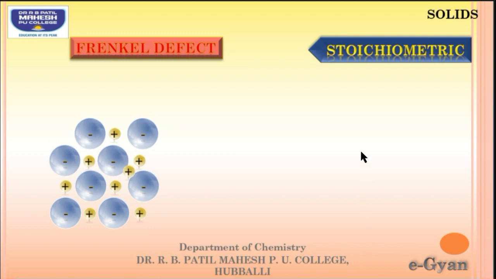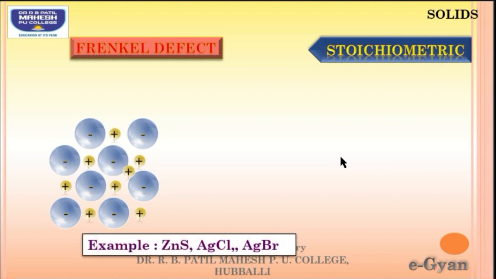The examples for Frenkel defect are zinc sulphide, AgCl, silver chloride and silver bromide. Remember students, silver bromide will show both Frenkel as well as Schottky defect.